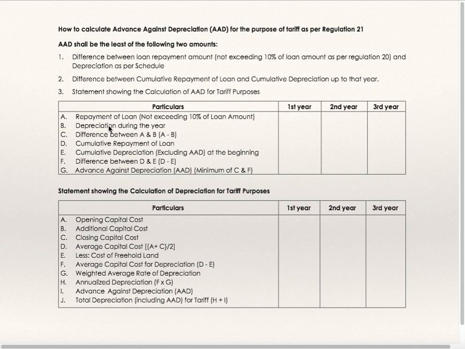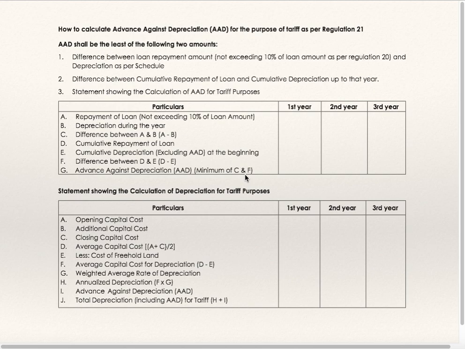Now we'll see the statements. Repayment of loan not exceeding 10% of loan amount (A). Depreciation during the year (B). The difference between repayment of loan and depreciation is A minus B. Then cumulative repayment of loan (D). Cumulative depreciation excluding advanced against depreciation at the beginning (E). The difference between D and E, that is cumulative repayment of loan and cumulative depreciation. Advanced against depreciation is the minimum of the difference between A and B, and the difference between D and E.